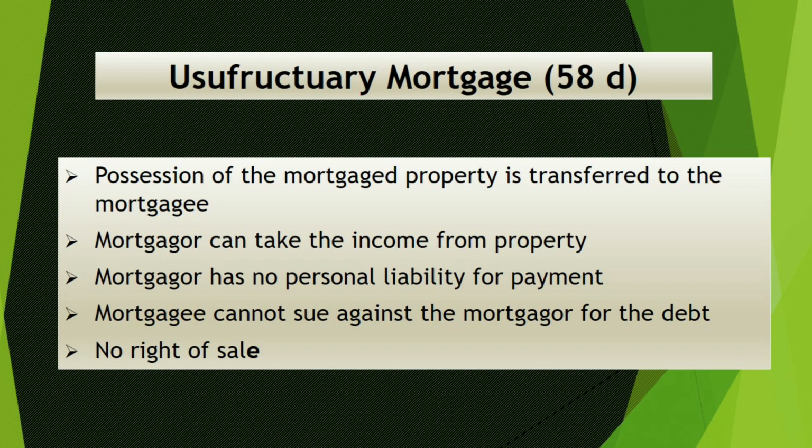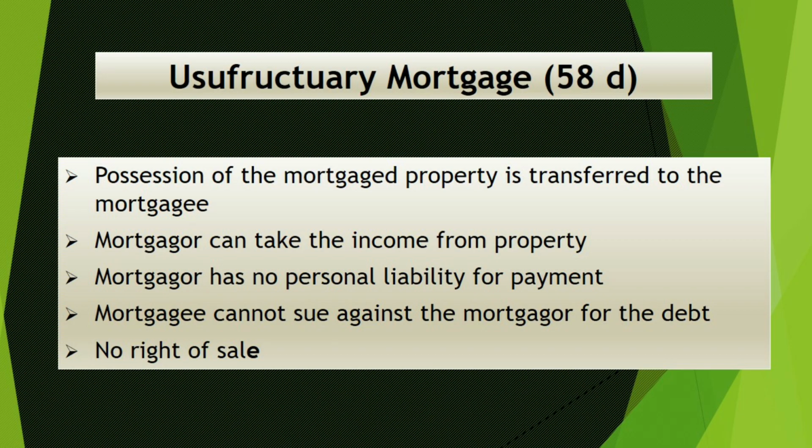He can hold the property and take the incomes, maybe rental income or any agricultural product. He can sell the products and collect the amount, and he will adjust this income to the loan amount. So until he gets the entire loan amount, he can hold the property.